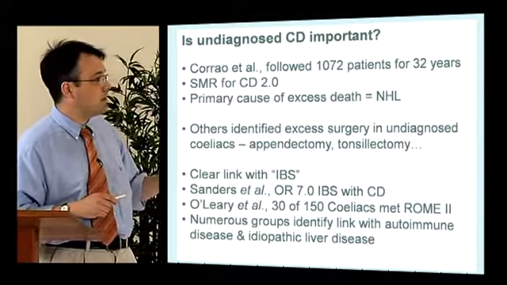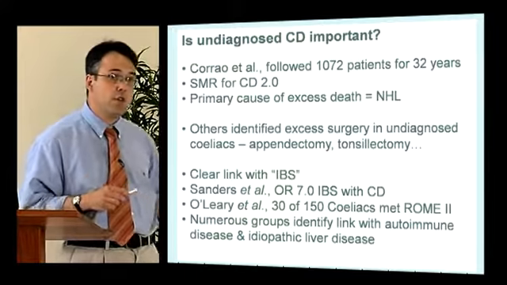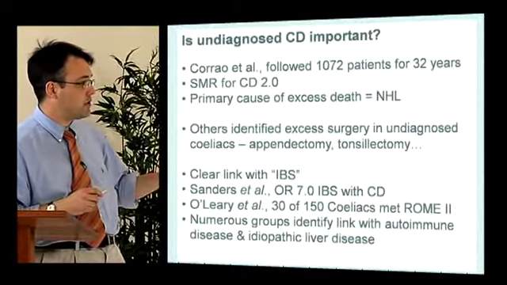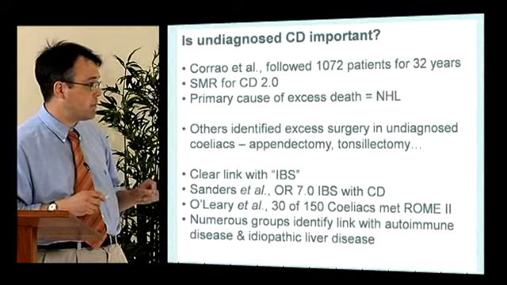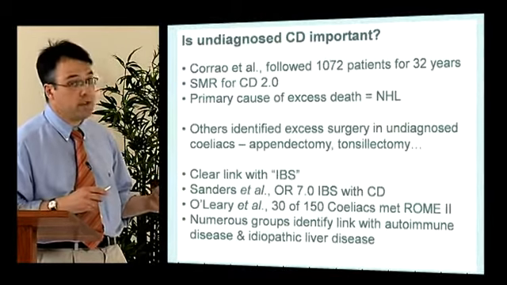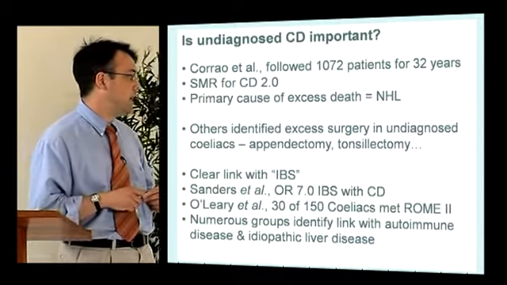It's also been shown that patients with undiagnosed celiac disease have an increased number of inappropriate or unnecessary surgeries, such as appendicectomy or tonsillectomy. And there's a very clear link with IBS symptoms, shown by Sanders et al., with an odds ratio of 7 of IBS with patients with celiac, and other groups have shown similar things. Celiac disease is linked with a number of autoimmune diseases.